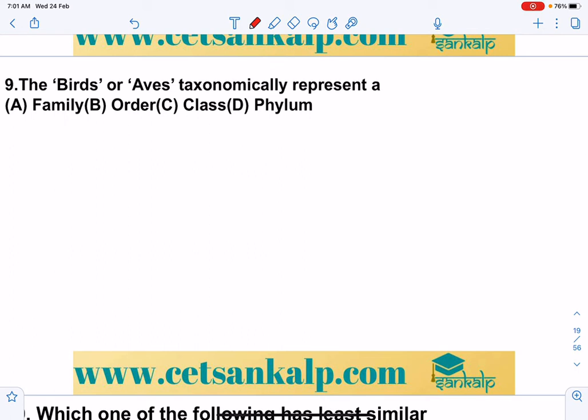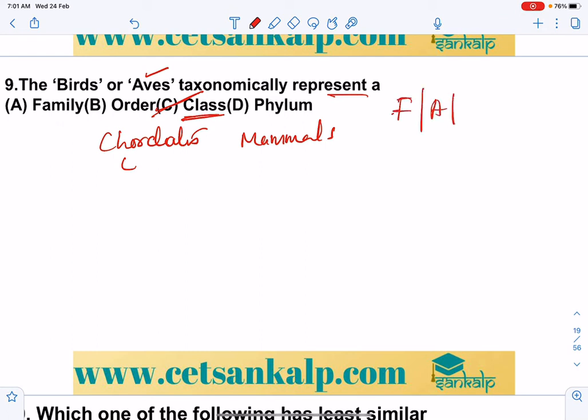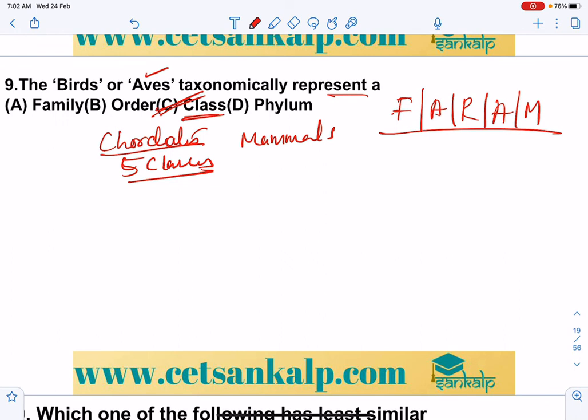Birds and Aves, taxonomically what do they represent? So birds we can also term as Aves, right? These generally represent a taxonomical rank, that is class. Same like the mammals. Mainly the chordates, that is fishes, which come under Pisces, amphibians, reptiles, Aves and mammals. So in chordates there are 5 different classes, that is class.